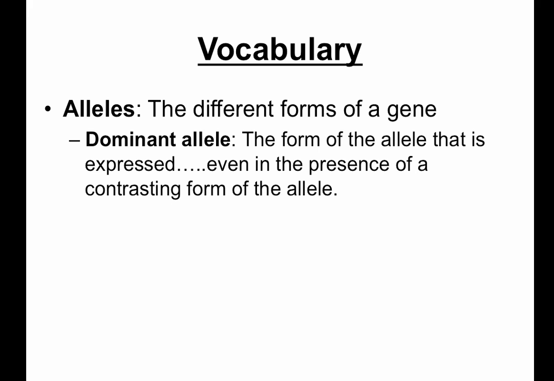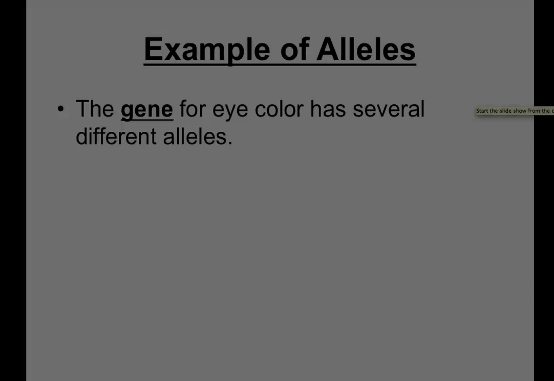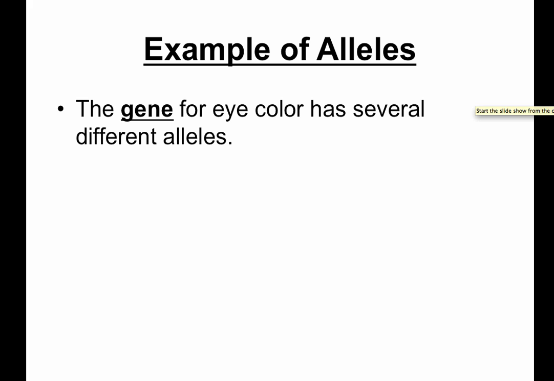The dominant allele will always be shown or expressed over the recessive allele. Remember, things that are dominant always win. The only way to show a recessive characteristic is if both mom and dad give you the recessive allele, so there is no dominant allele to be shown. Let's stick with eye color and look at an example. The brown allele is dominant over the blue allele.